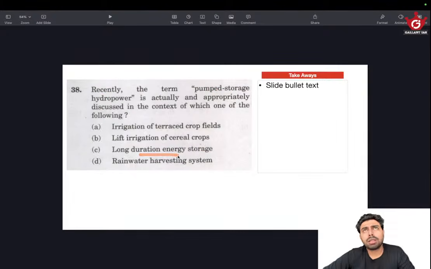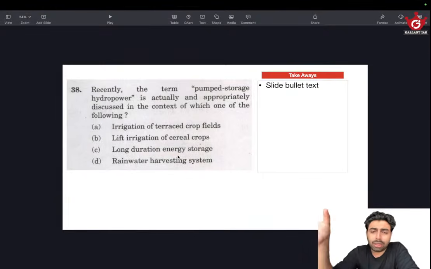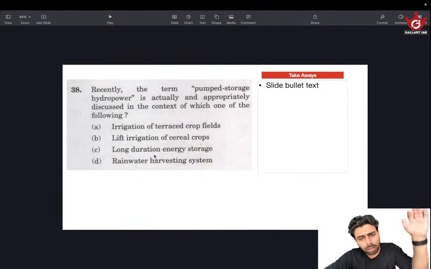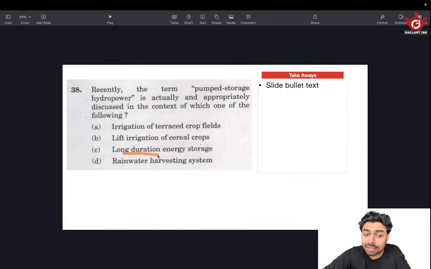Imagine, I'm just trying to picture this. Pumped storage means we have a lot of water, we pump it to a greater height and store it there, and then we use the kinetic energy later on to generate power. This is very much in line with long duration energy storage, as we don't need batteries to store the energy. We use some energy to pump the water to a greater height, store it there, then release it and generate hydropower. This is the idea I got after reading this statement, and then I tried to picture it.